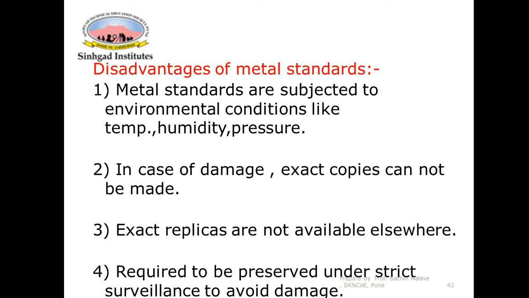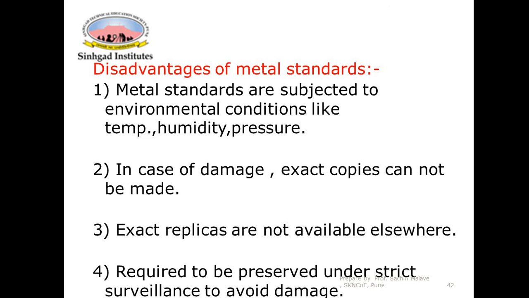Then third, exact replicas are not available elsewhere. Means if we need a copy of standard in some remote place, it is not available everywhere, because as we have seen, the international prototype is available only in France. The national standards are available only in national laboratories, isn't it? So these standards are not available everywhere. So that is another disadvantage.